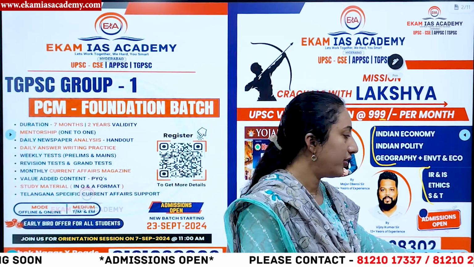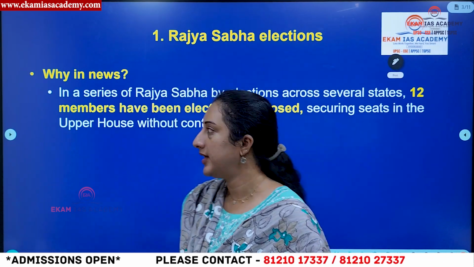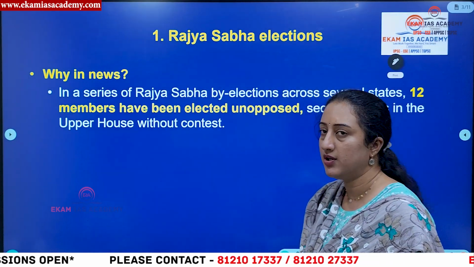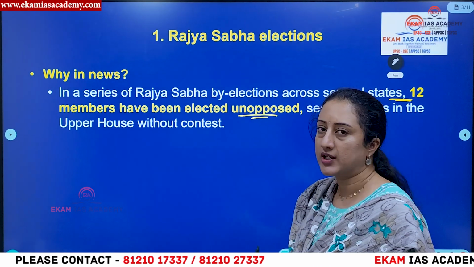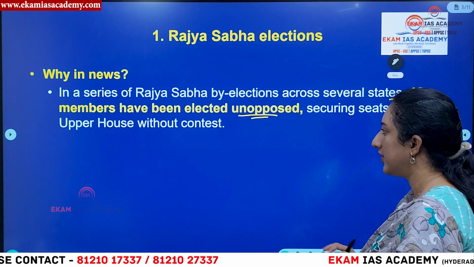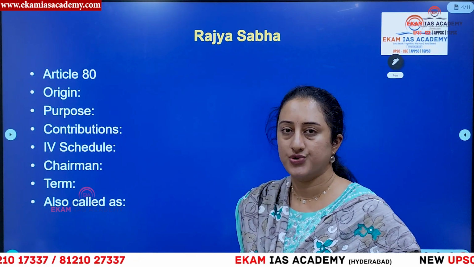Then, what is the point of discussion? We are discussing the recent elections to Rajya Sabha. Recently, in different bypolls conducted to Rajya Sabha, almost 12 people got elected unopposed. That means they got elected without any contest. So now let us understand the concept of Rajya Sabha and the related constitutional provisions.